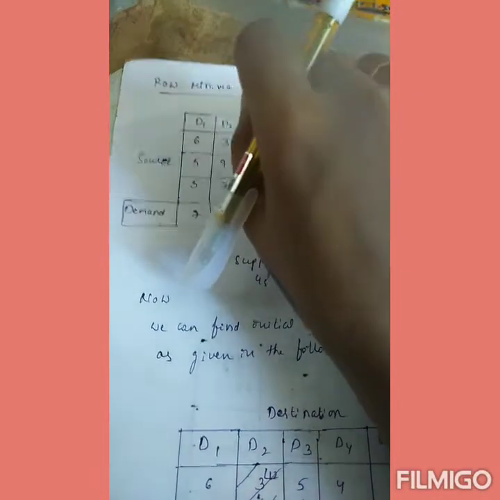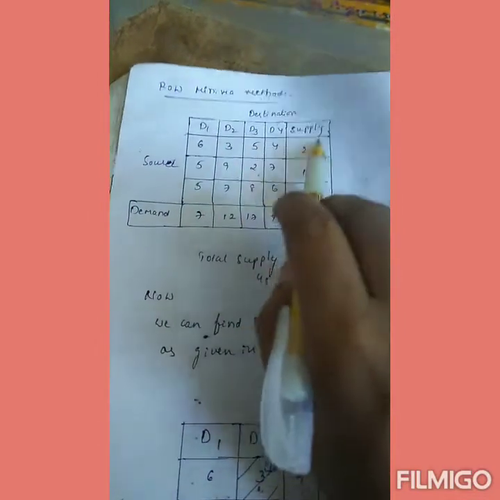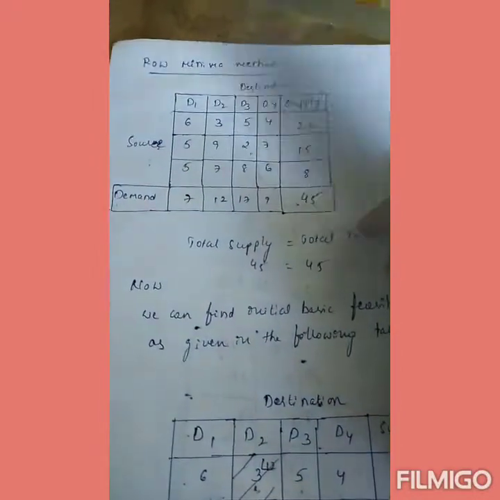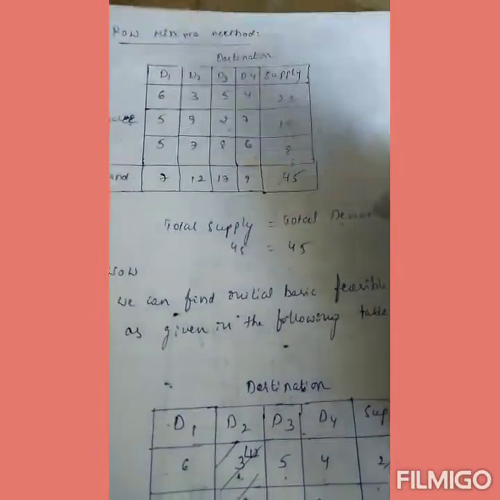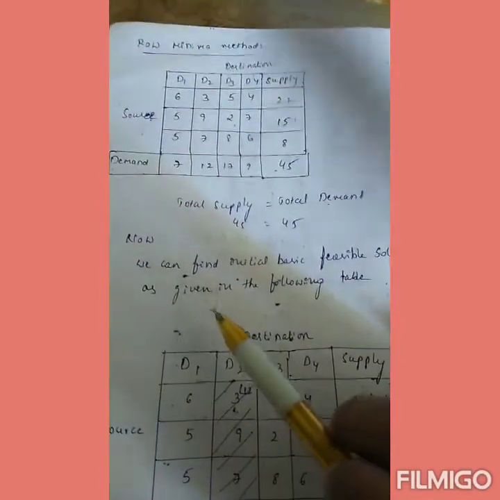Row minima method: we will check the row, start of row, and we will select the minimum value. That is our hint, row minima. So these are our destinations 1 2 3 4, supply, demand, and this is a source. First of all, when we start the problem, we check whether it is a balanced or unbalanced transportation problem. Our supply is 45, our demand is 45, so total supply is equal to total demand.